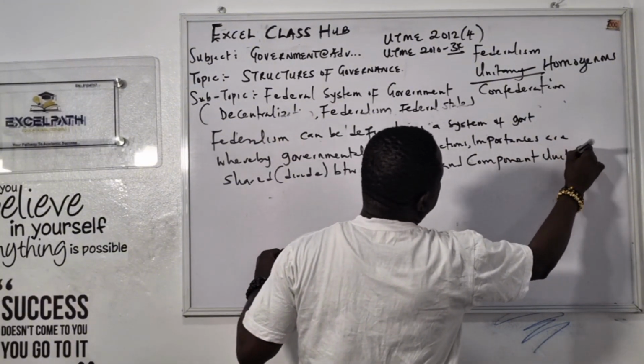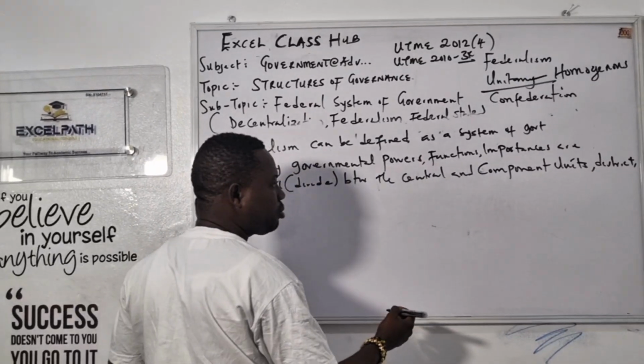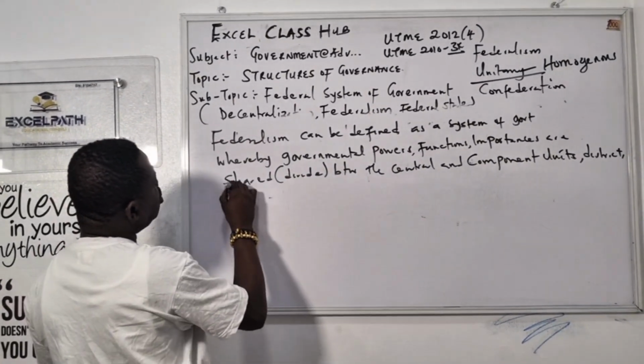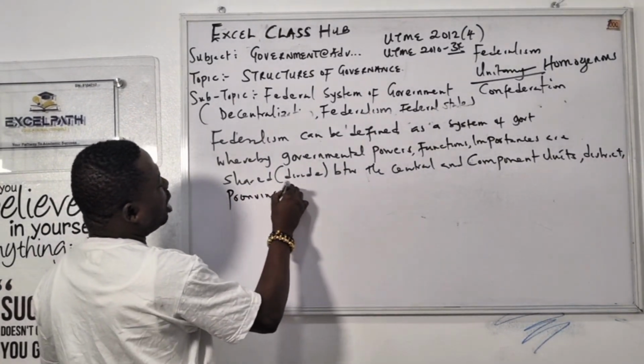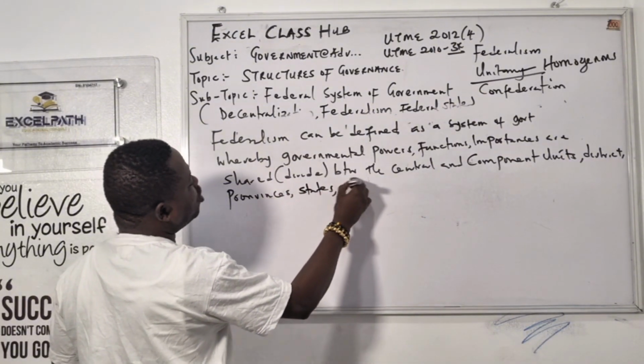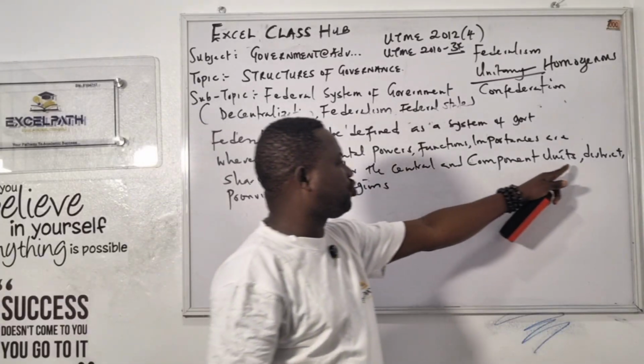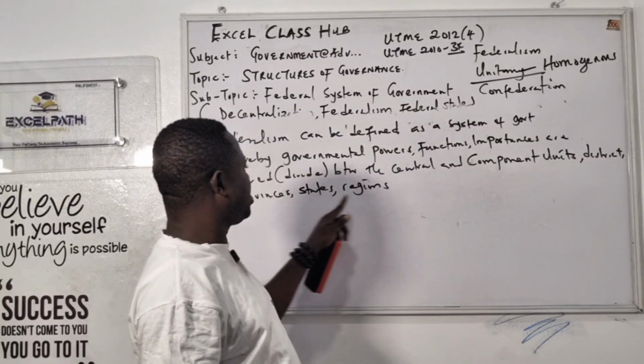Component unit. If you don't see unit in your exam, you see what class? The same thing. District. If you don't see district, you see what? You see province. You can say, I told you. You have used that before. And if you don't see province, you see what class? States. If you don't see states, you see what class? Region. And I want to ask the students, all those I mentioned here: unitary, district, province, state, and region.